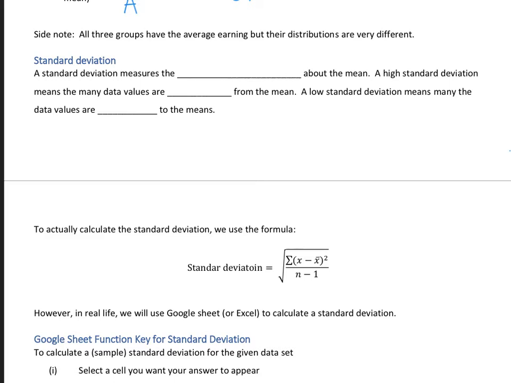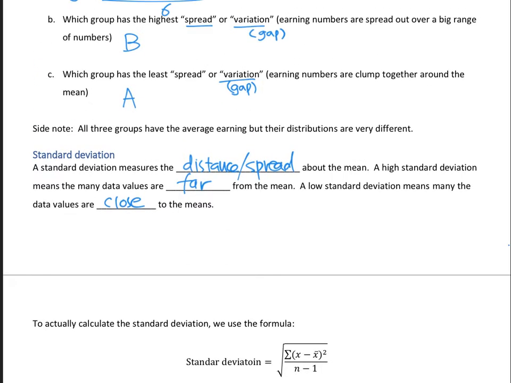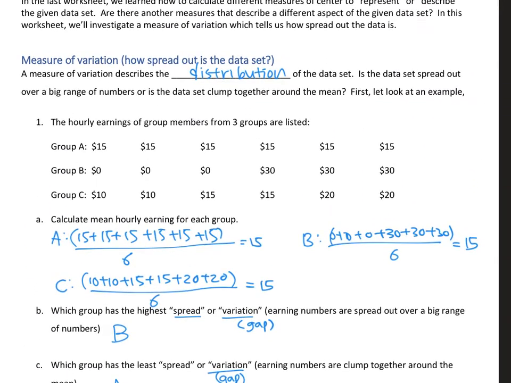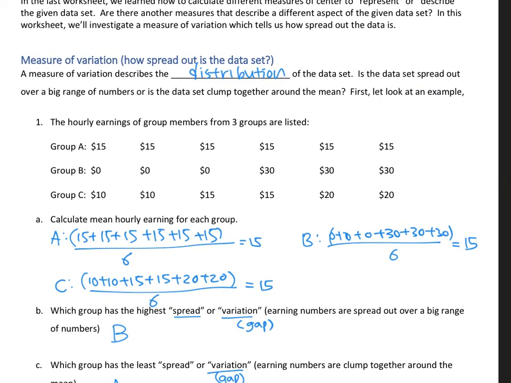A standard deviation measures the distance or spread about the mean. A high standard deviation means that many data values are far from the mean, and a low standard deviation means many data values are close to the mean. So for example, in our first example here, group A, all the values are 15, so they're basically all the mean. So this will have a small standard deviation.